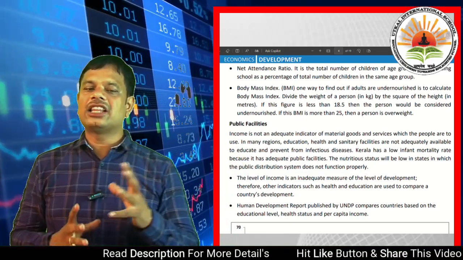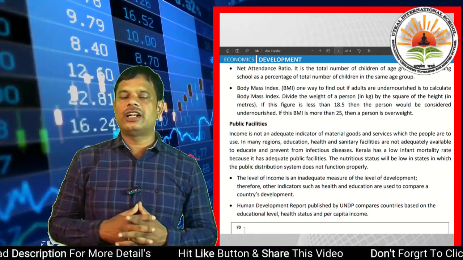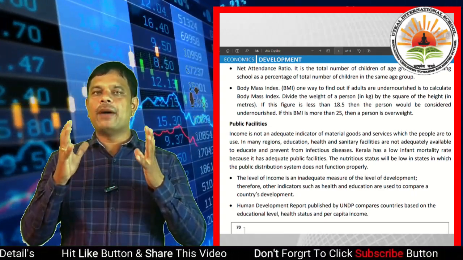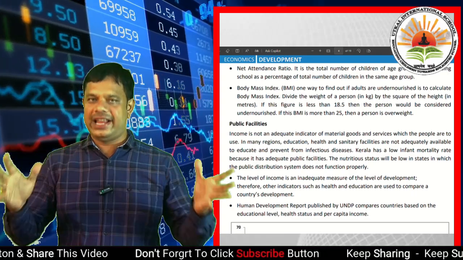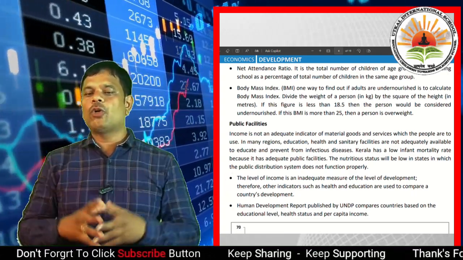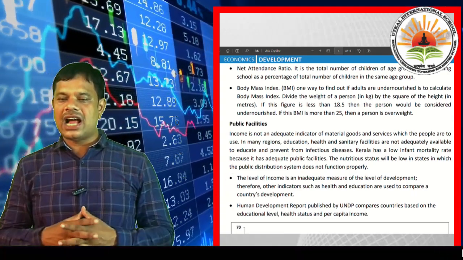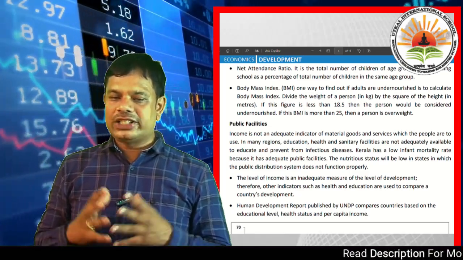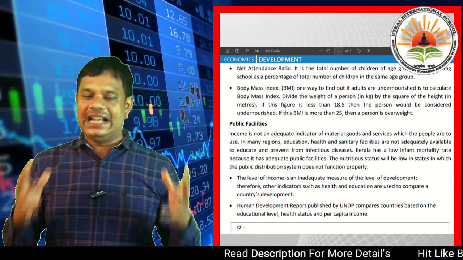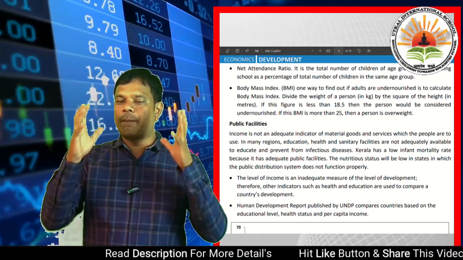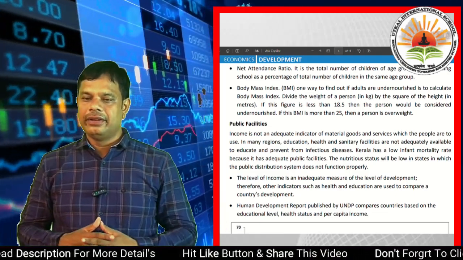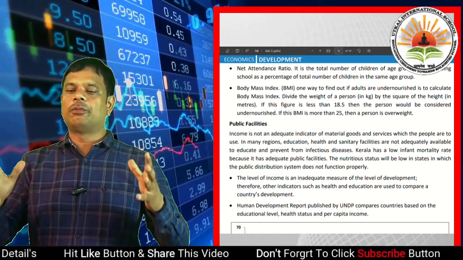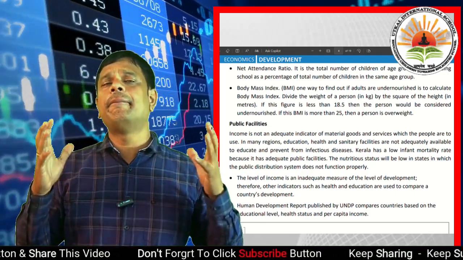Then another point to measure development is body mass index, BMI. One way to find out if adults are undernourished is to calculate body mass index: divide the weight of a person in kg by the square of the height in meters.